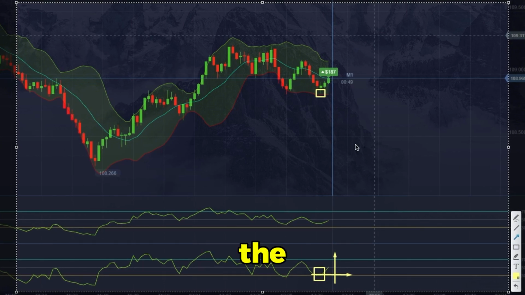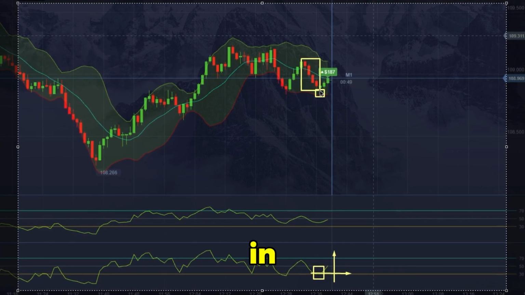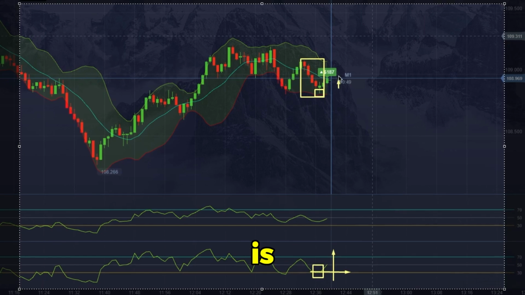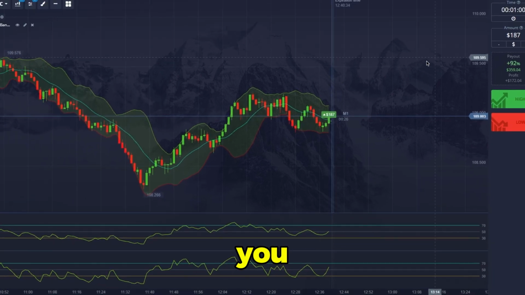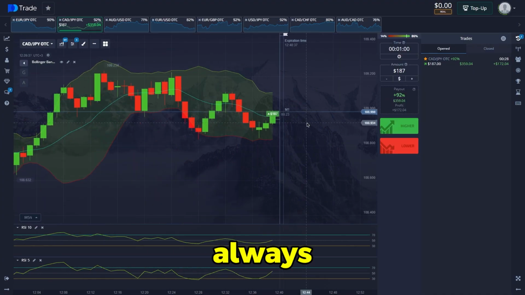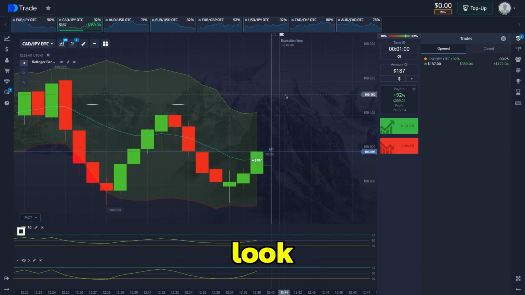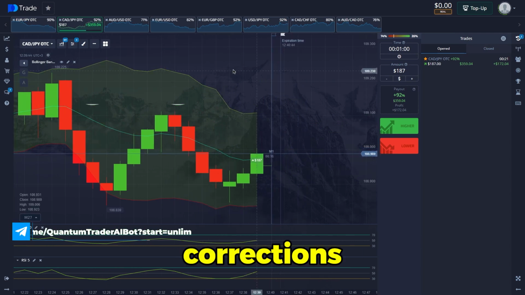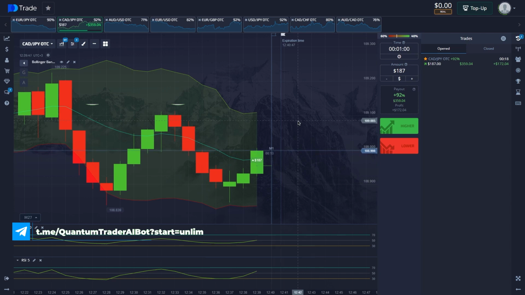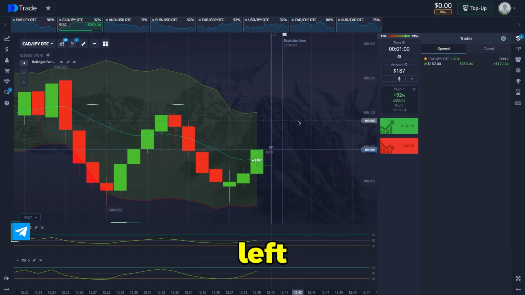We open according to the trend. We see a price correction. In general, opening according to the trend is always a good sign. And if you are a beginner, I advise you to always open according to the trend, not to look for possible pullbacks and corrections. This complicates trading, but to learn how to open better, faster. We have a little less than 20 seconds left. Let's watch our deal.